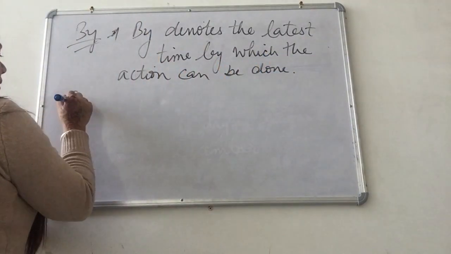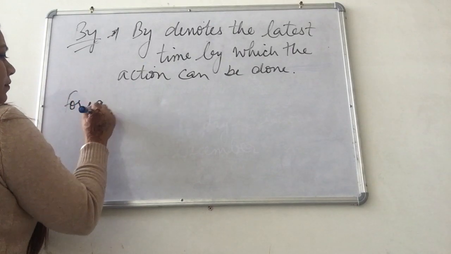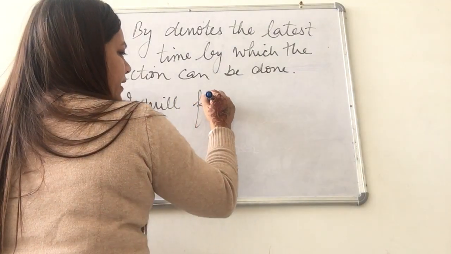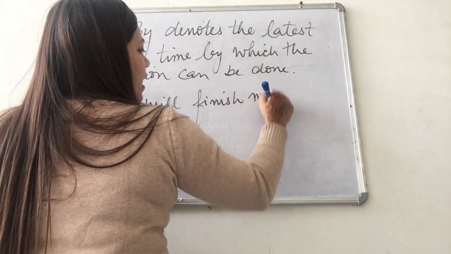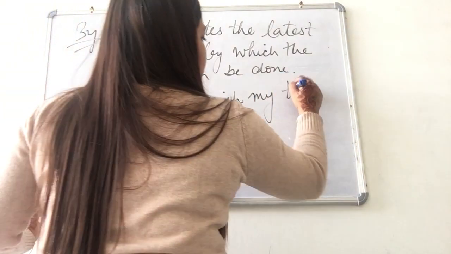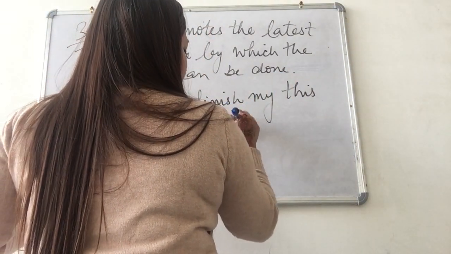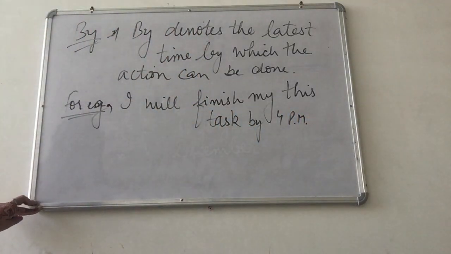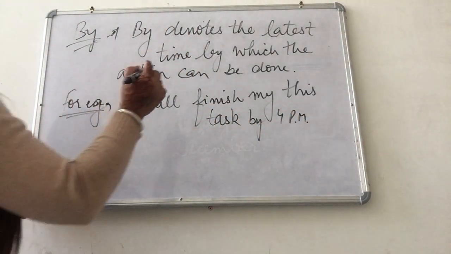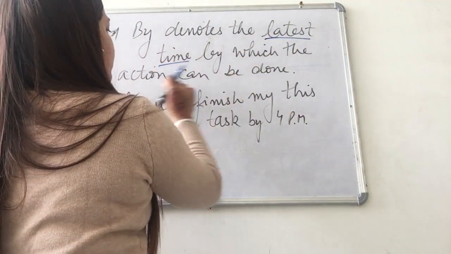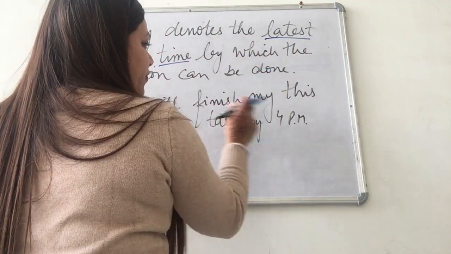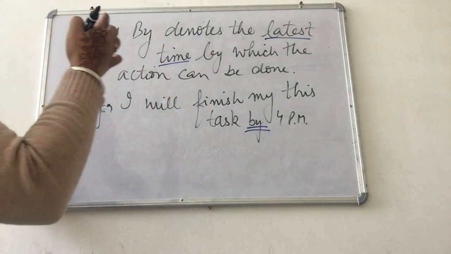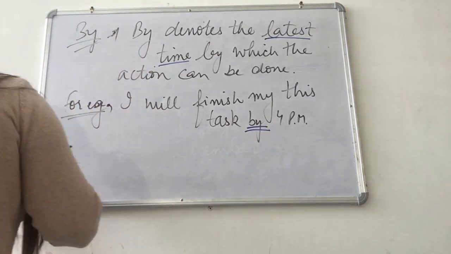For example, I will finish this task by 4 p.m. So here what I am saying is that by denotes the latest time by which the action can be done. I will finish my task by. The time at which I am going to finish my work is denoted by the preposition by.